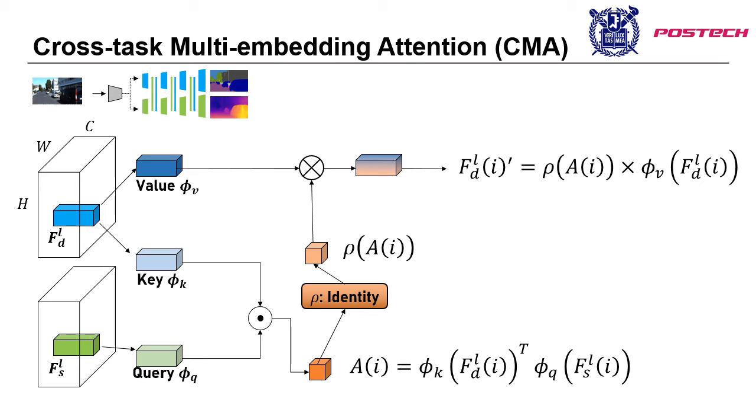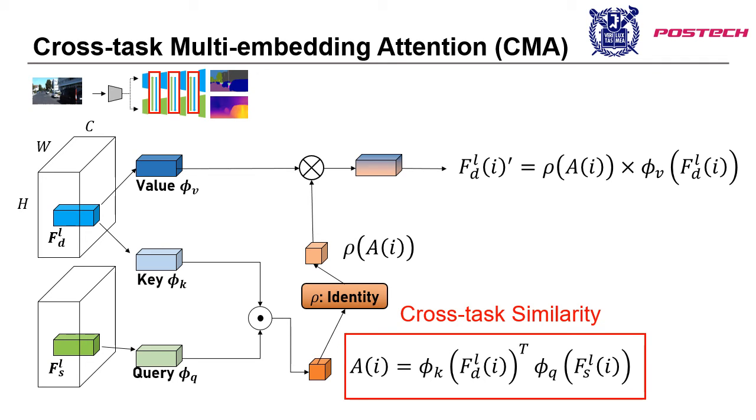Next, let me introduce the CMA module. This module is located in the middle of each decoder layer and utilizes the information from the other decoder. It first computes cross-task similarity using each feature vector from two separate decoders. This similarity is computed as a dot product of the two heterogeneous feature vectors, and this value represents the quantitative amount of semantic representation that each depth feature refers to. We apply a linear projection to each of them respectively and compute the similarity in the embedding space. The cross-task similarity imposes large attention scores on specific depth features which are consistent with semantics.